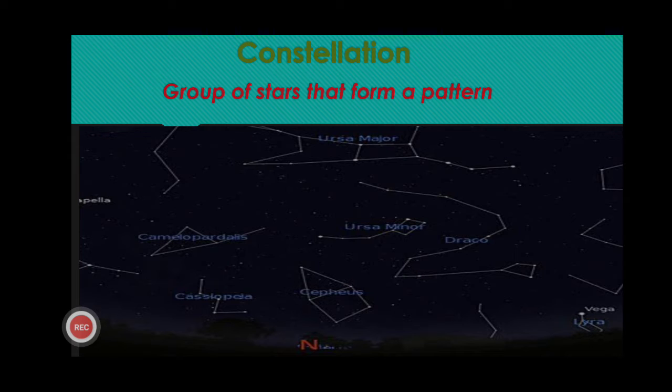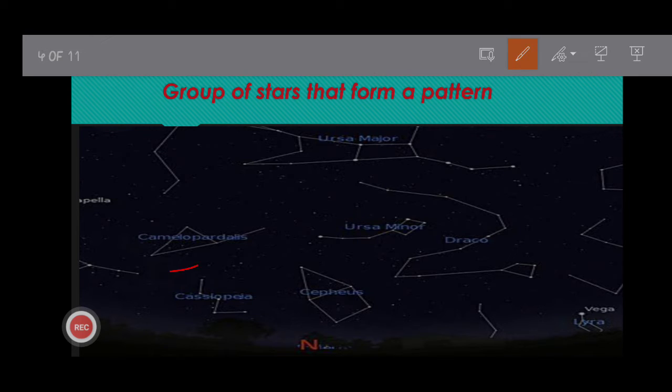Next, children, as I told you, when you see the sky at night, you will see some patterns made from stars like a triangle. Like here you can see three stars combine to form a triangle shape.